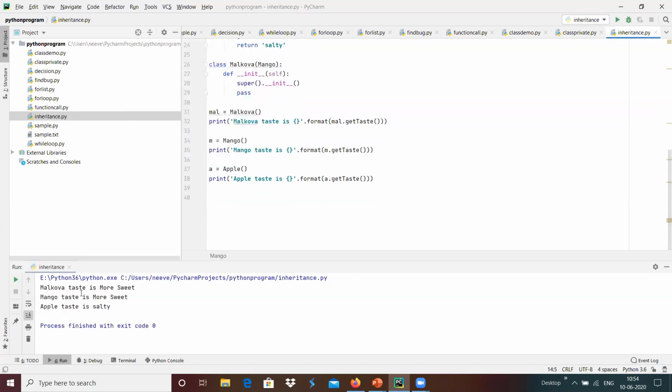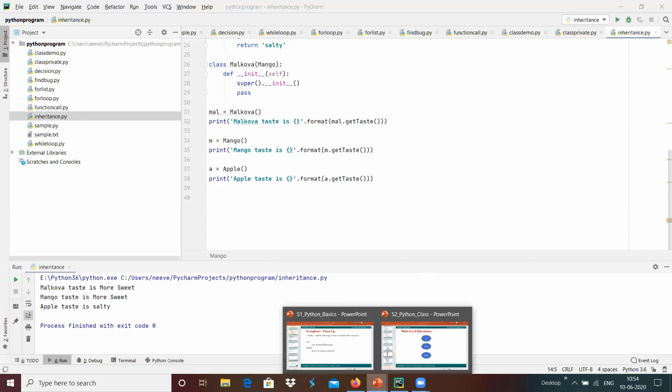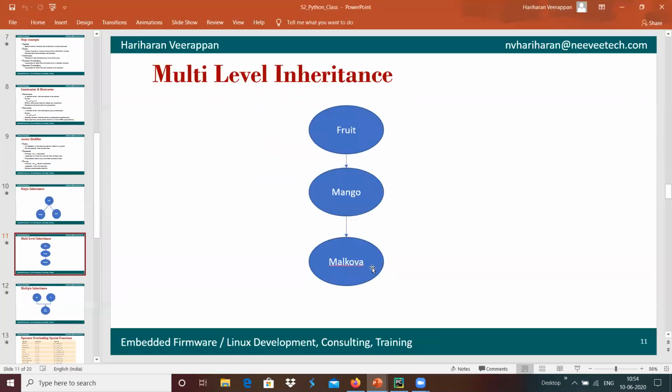Now we got something like Malgova taste is more sweet. Whenever we are calling that particular member, it will check whether that member function is present inside the current class.